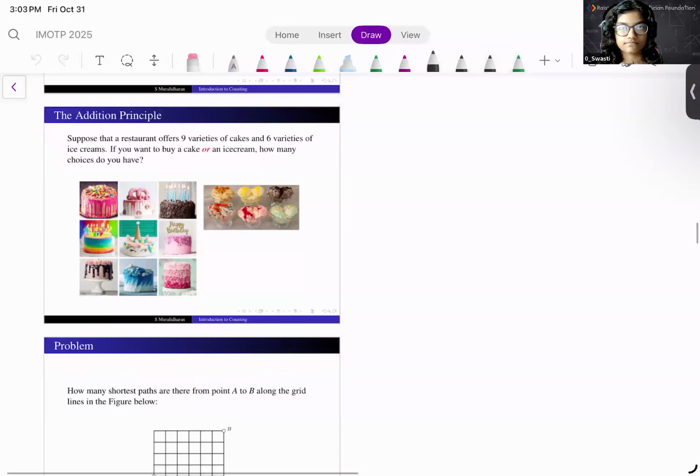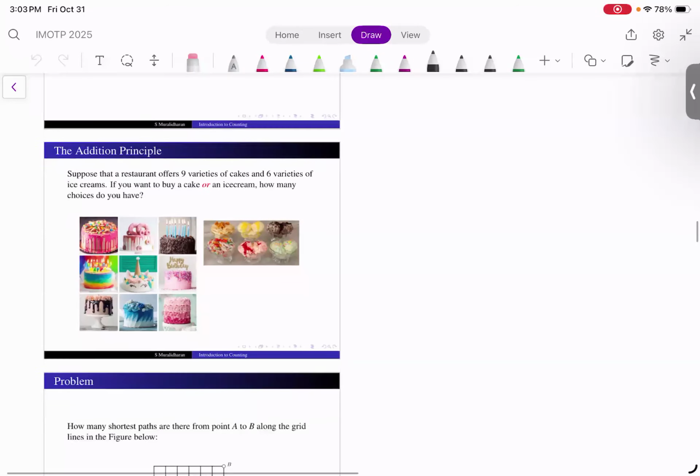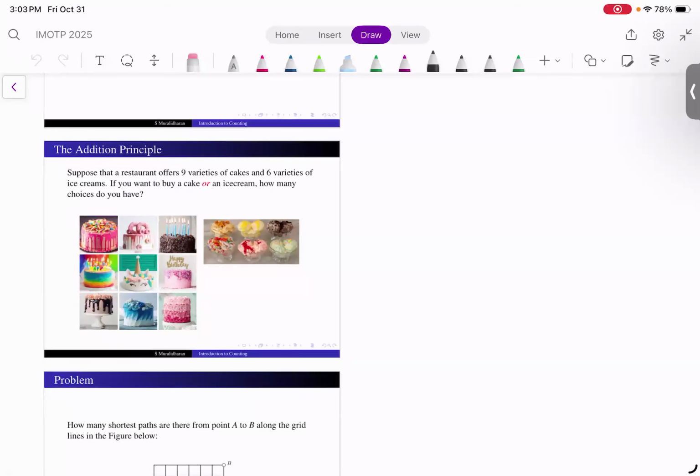Okay, my screen is visible to everybody? Yes, sir. Okay. So we are going to do some basic counting today, and counting is actually pretty easy if you understand the basics behind it. Many students find counting hard mainly because they try to guess the answer, but guessing is slightly difficult, and there are two main difficulties in counting.